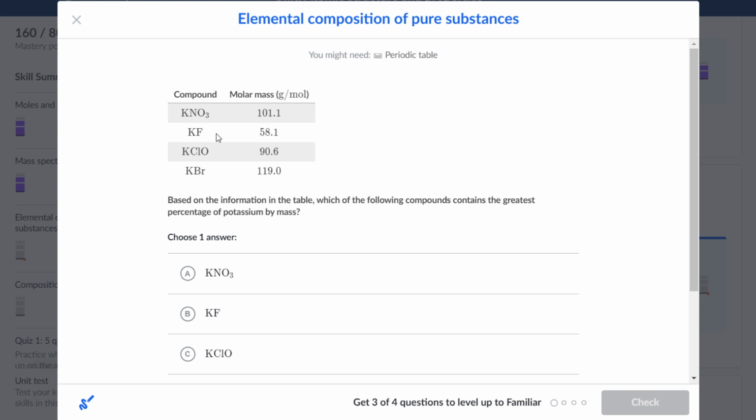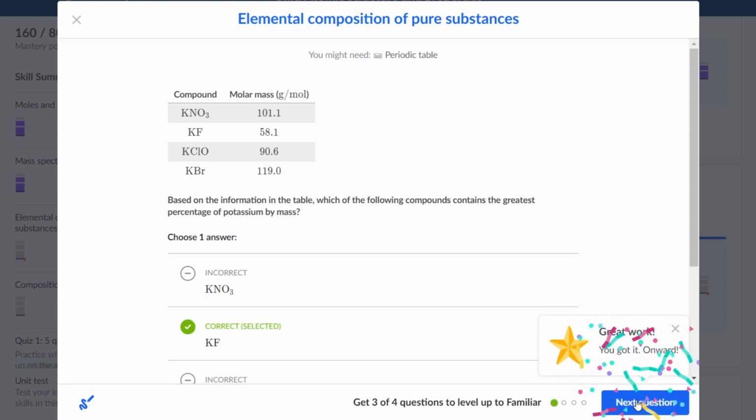So the mass that is not potassium is the least, because the mass of potassium plus the mass of other things gives us the molar mass of the compound. If we can minimize the mass of other things, it means that the percentage of potassium, or the mass of potassium, would be the greatest. In this case, the compound where the mass of other things is the least is potassium fluoride. So therefore, B would be the correct answer. And let's check. There we go.